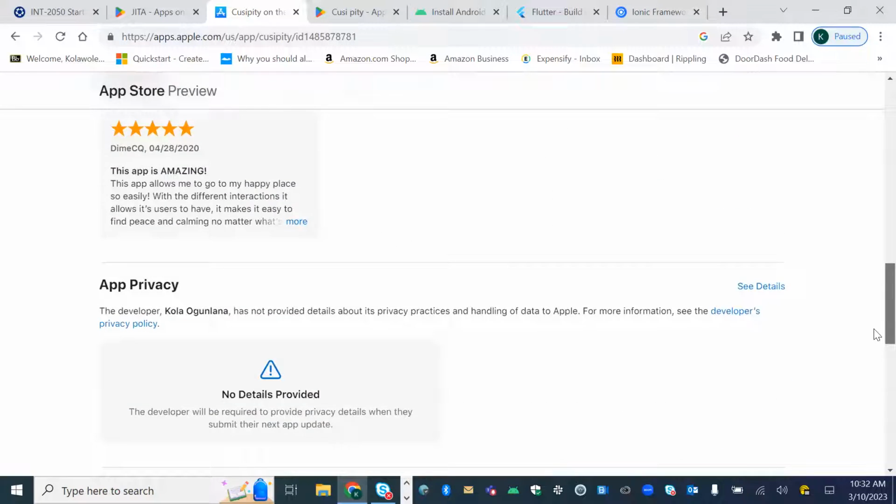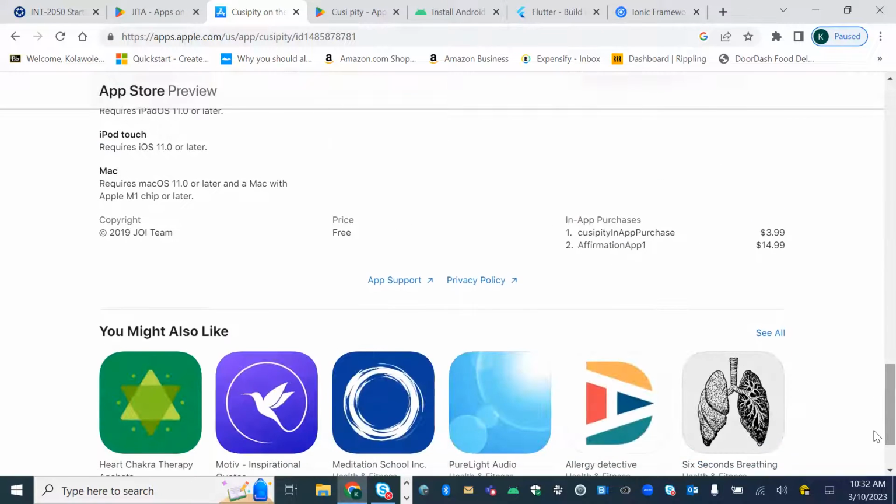So again, you do all of that when you're submitting your app into the App Store or the Play Store, and then they review it and give you some feedback. If everything is okay, they give you the approval to move forward to make your app visible on the App and Play Store. So those are good questions, Leslie, really good questions.